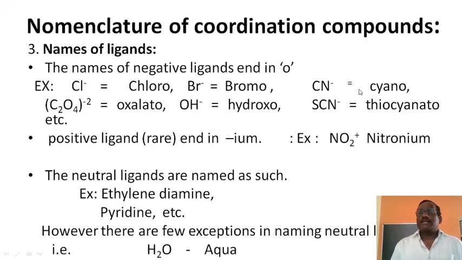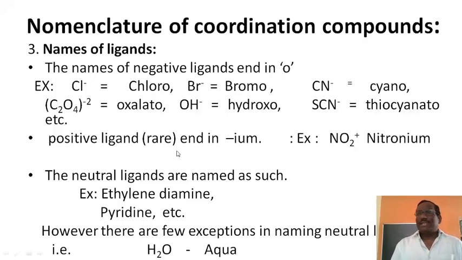CN minus is cyano. C2O4 is oxalato, then hydroxo, thiocyanato. For any anionic ligand, the ending O is used. Chloro, bromo, iodo: O is used.